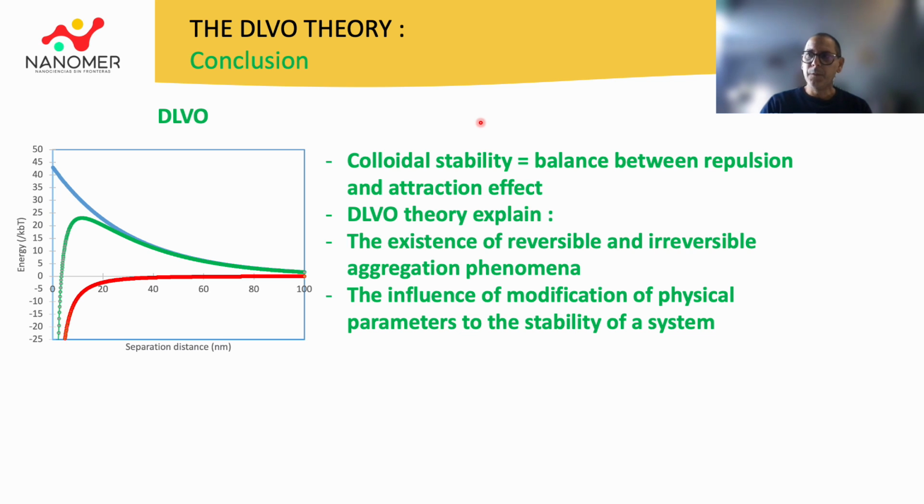In conclusion, the DLVO theory shows that colloidal stability depends on the sum of the repulsive potential and the attractive potential between particles. The DLVO theory helps us to understand the existence of irreversible as well as reversible aggregation processes, and this model explains the influence of variation parameters on the colloidal stability of a colloidal system. Thank you for your attention.